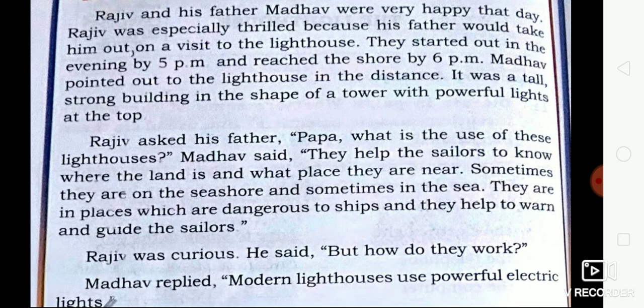The lighthouse protects the ships. How does it protect? It protects the ships from crashing into the shore by sending the light out towards the sea, and it guides the sailors. Understand? Rajiv was curious. He said, but how do they work? By listening to these things, Rajiv was getting curious. And again he asked his father, but how do they work?